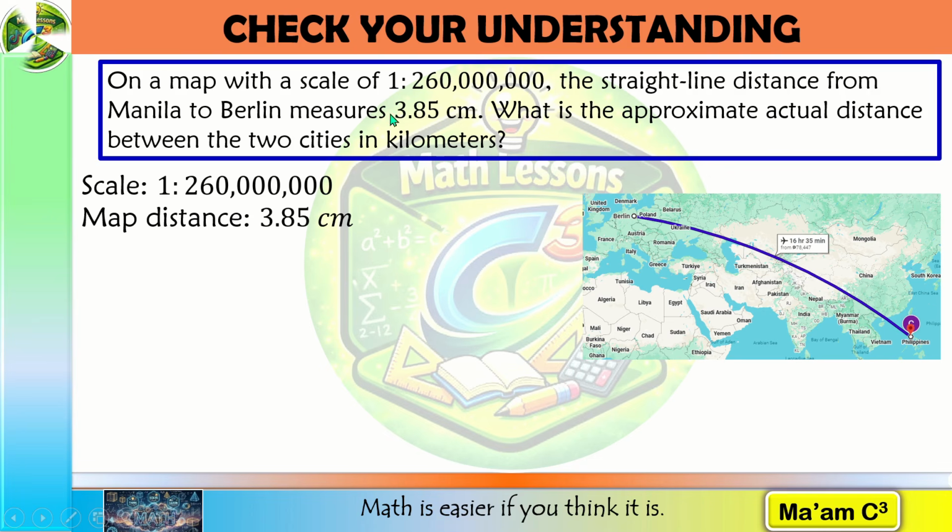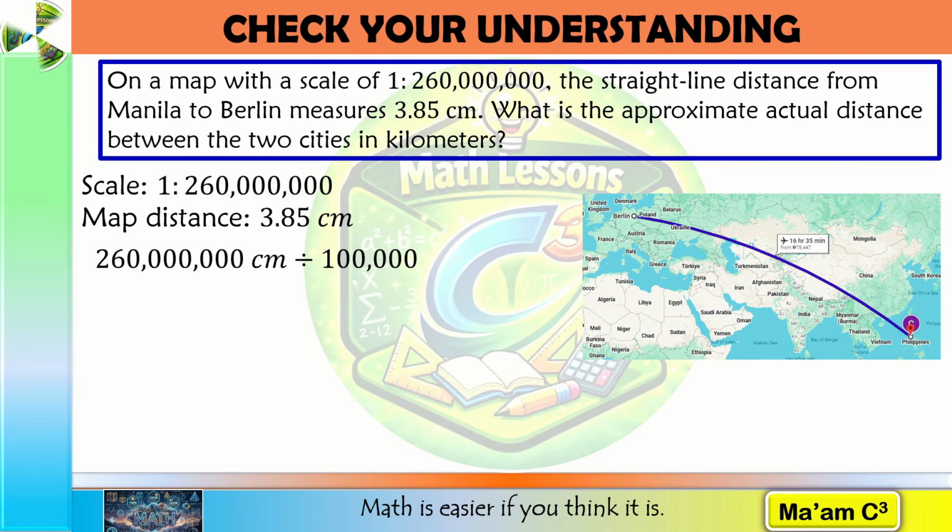And the map distance is 3.85 centimeters. First thing that we have to do is to convert 260 million centimeters to kilometers. And to do that, we're going to divide it by 100,000. Let me use pair of zeros cancellation technique.